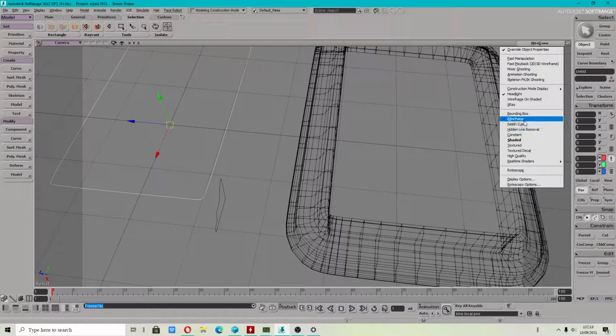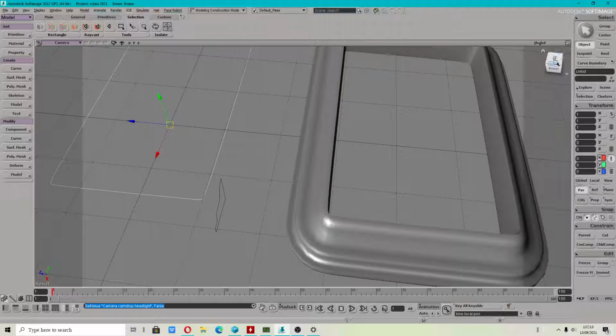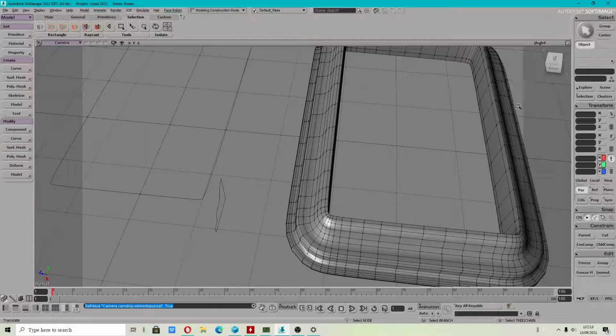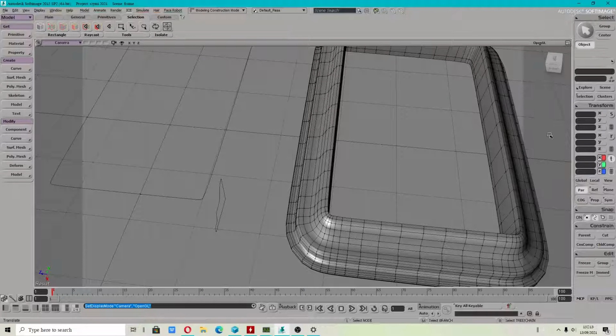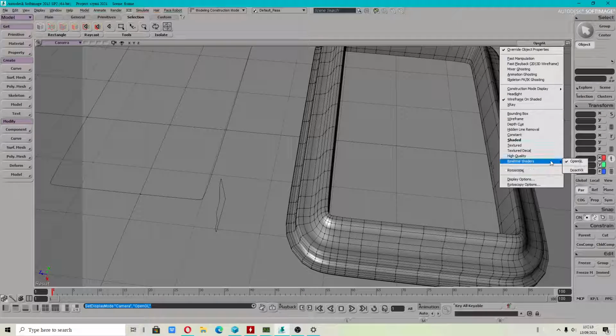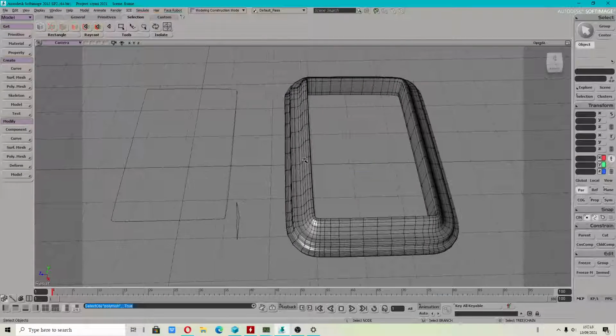Wireframe, don't forget to set this, and wireframe on shaded. Check if you have OpenGL selected, because this is important too.